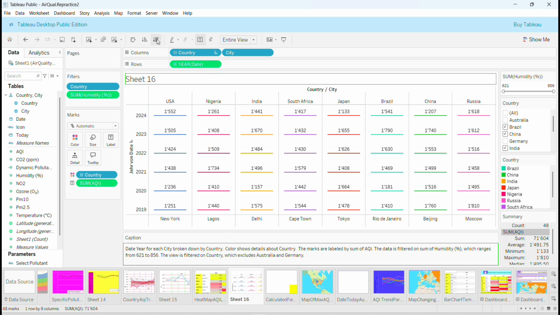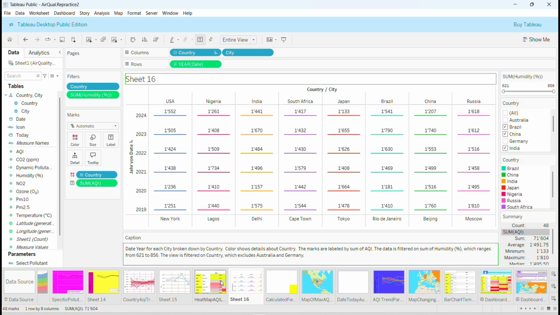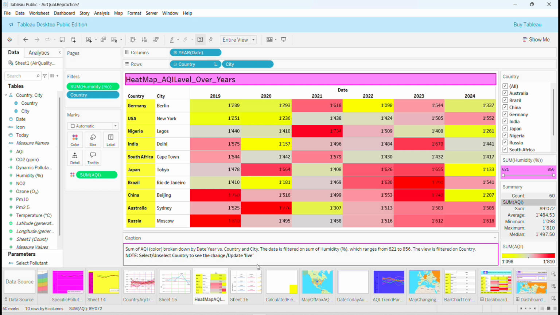And what I wanted to show you also is to use the symbols, the icons, for sorting. Sometimes, you see here, you can sort, it's going to tell you what it is, descending by sum of AQI, or you can have them ascending. This is also very good to know. And of course, you can format as you wish. But I'm going to leave my so-called heat map or table, as you want to call it, this way, just to make it a little bit different from this one, which contains more formatting, etc.